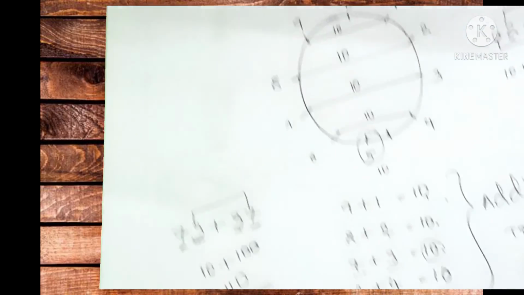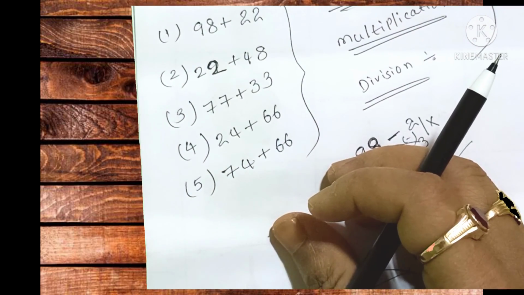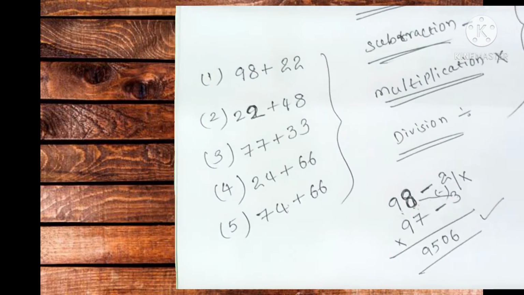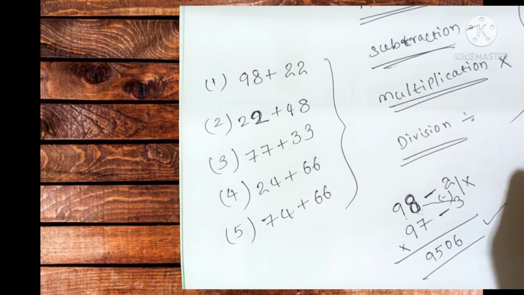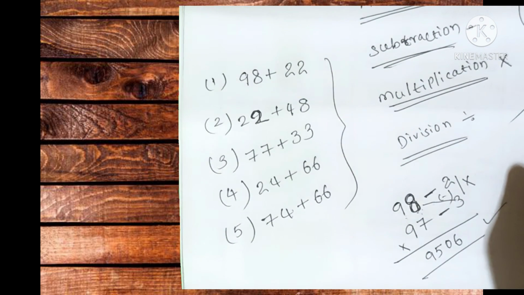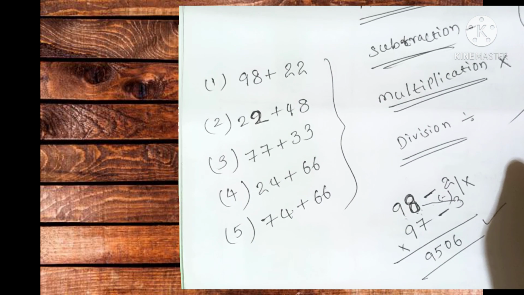Okay. So these are the calculations about the 2-digit numbers to calculate easily. You can calculate easily with 2-digit numbers. Okay, children. So these are the numbers. In our next video, we are ready to discuss about the big numbers. Big numbers means 3-digit numbers addition I will discuss. Okay. So you all people, you can watch and learn perfectly, right?